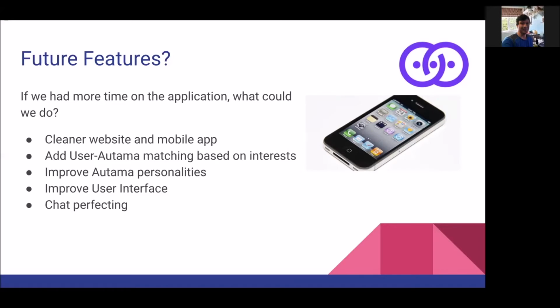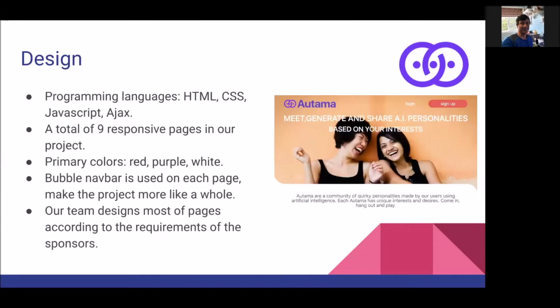We'd also add user Autama matching based on interests. So if you have a similar interest to an Autama, we might put that one a little bit higher on the list or make a mark to show that, hey, you might be interested in this Autama. We'd also improve the Autama personalities, maybe have some more expansive personalities. We'd be able to improve the user interface, like I mentioned before, and we'd also maybe work more on the chat part of this. And next is how.